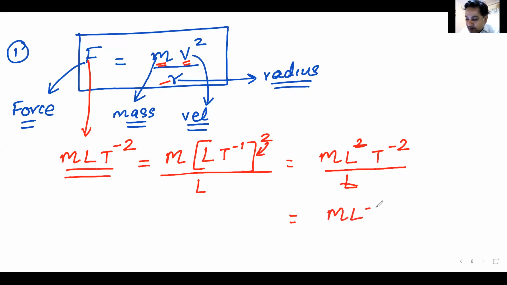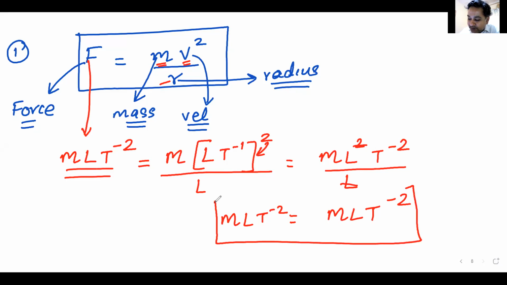M L T minus 2. Here also you have M L T minus 2. LHS is equal to RHS. This was your LHS. This was your RHS.